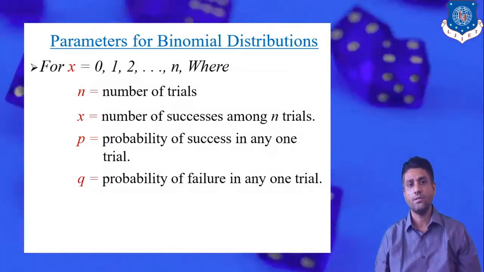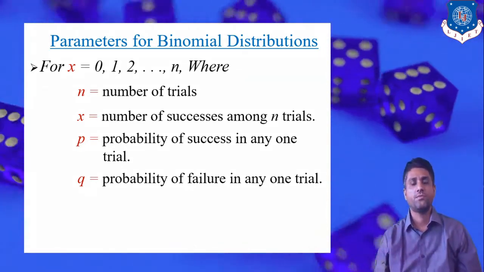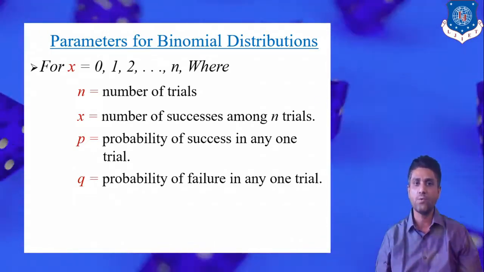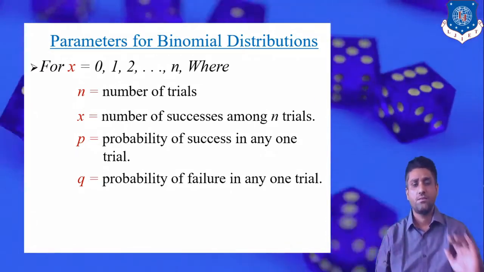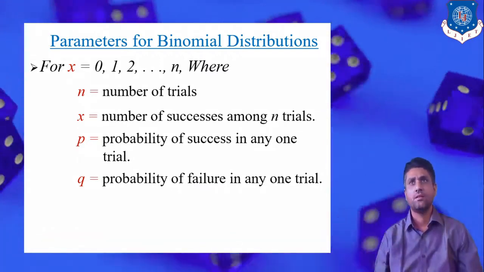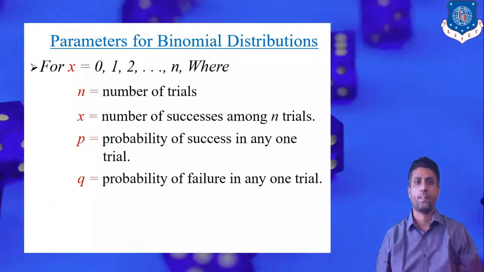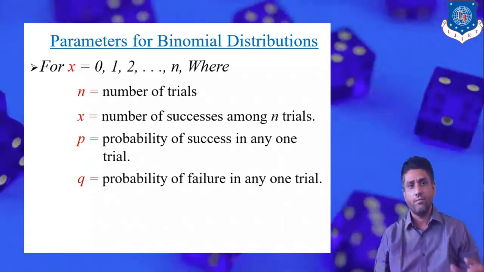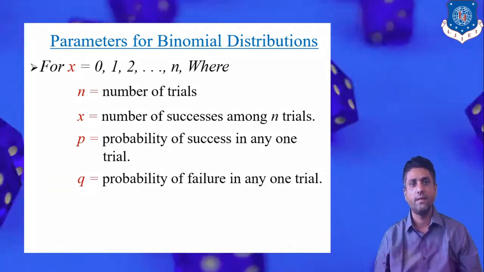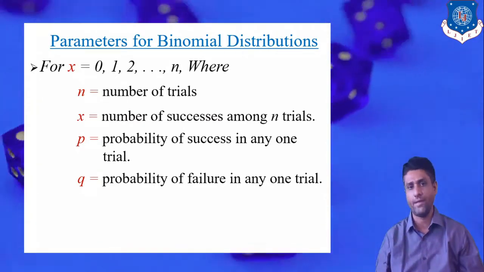Here n stands for the number of trials. Suppose we talk about tossing a coin. The output is head as well as tail. But some random experiments we have to repeat frequently. Suppose we have to toss a coin 10 times. So see carefully, we have to repeat some particular random experiment. When we toss a coin the first time, we will get either a head or a tail.